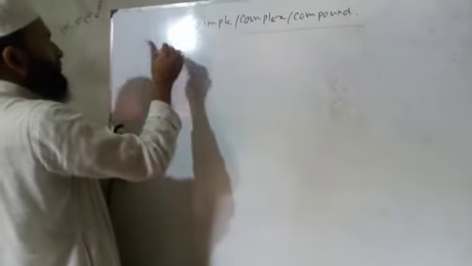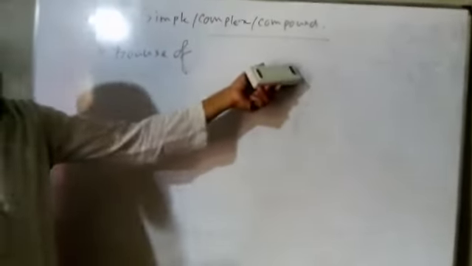Done. Another option is because of. Because of also indicates a cause. In case of because of, there will be a possessive phrase.